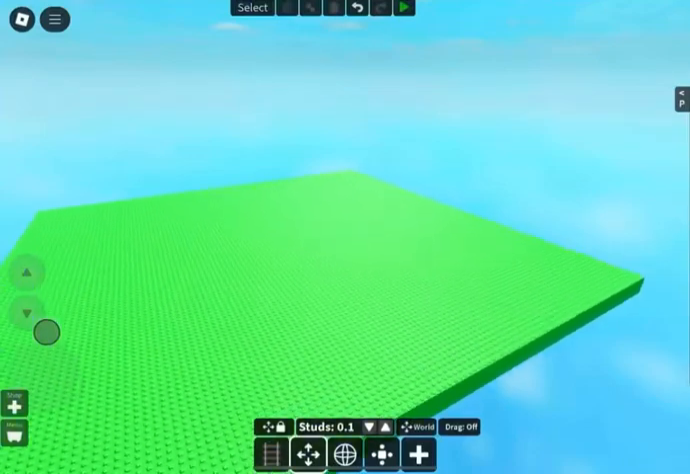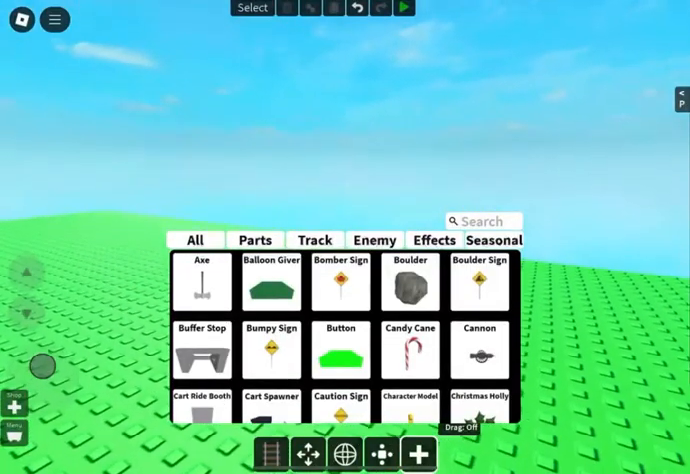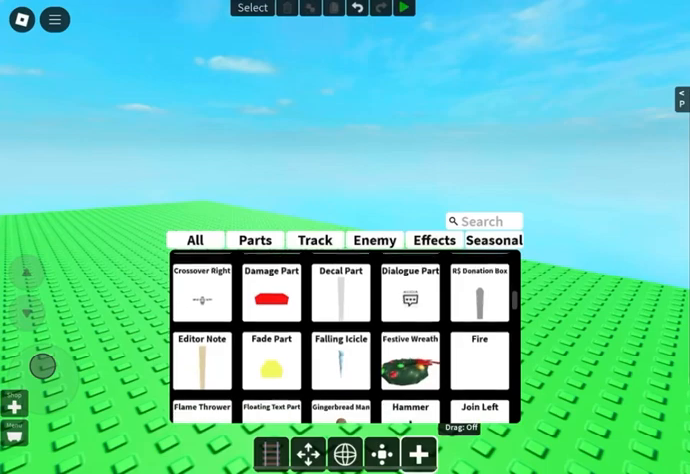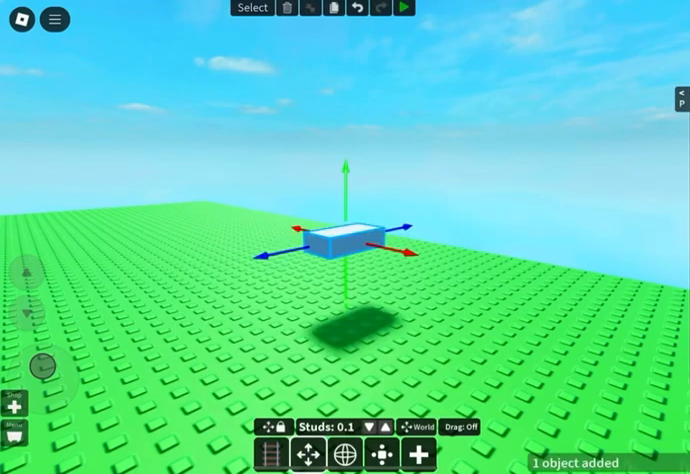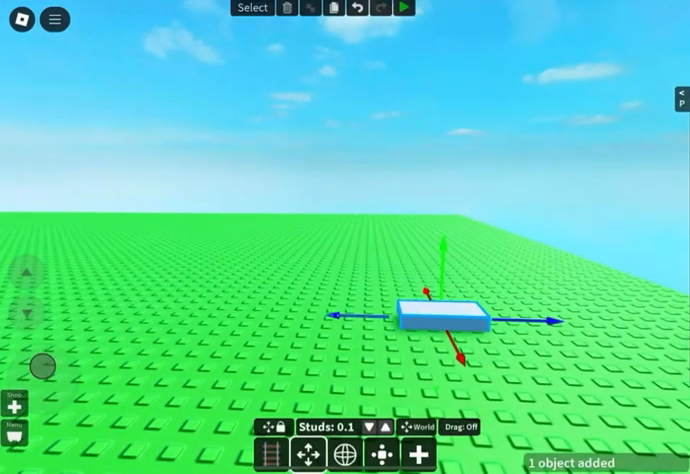Hello YouTube. Today I am going to teach you how to make a waterfall and create a cart ride. You're going to want to start by placing a part down, then even it out with the surface of the area you want to place it on.